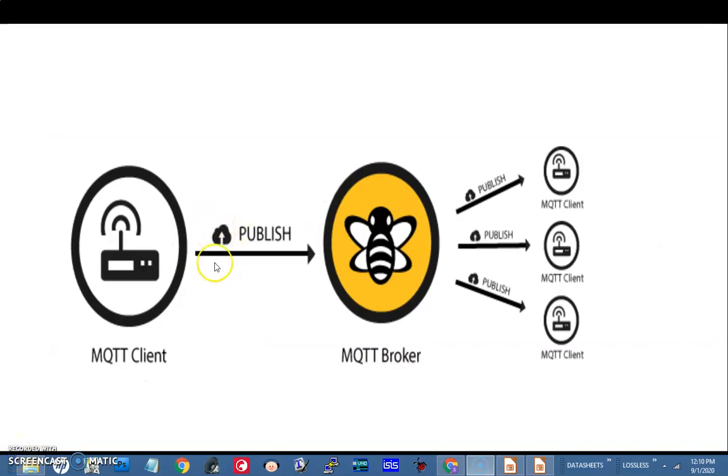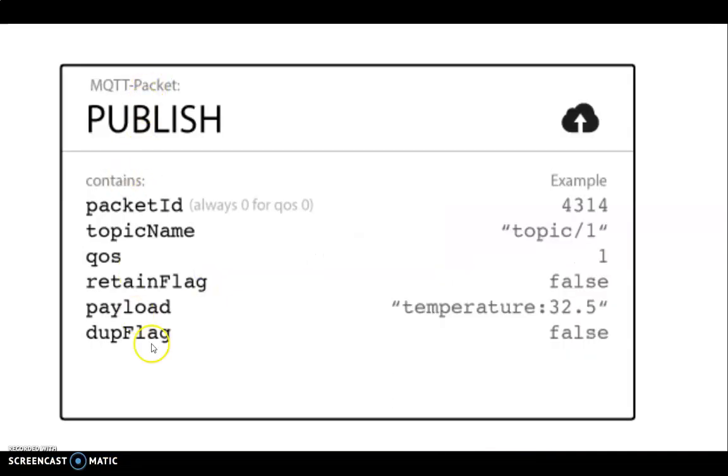Next we will see how the publish message works. The publish message has this format. You have packet ID, topic name, QoS level, retain flag, payload and duplicate flag. This is self-explanatory. Packet ID is a kind of sequence number so that you can reorder the packets and weed out duplicates. In QoS 0, where we are not concerned about receiving duplicates, you can set it as 0.